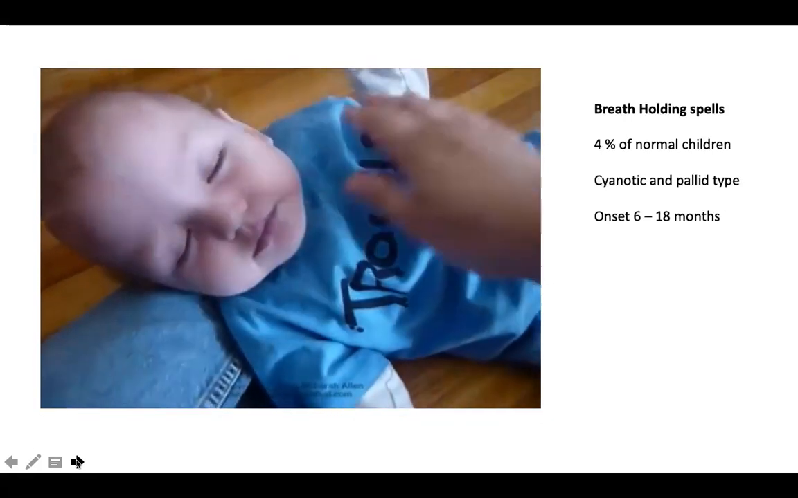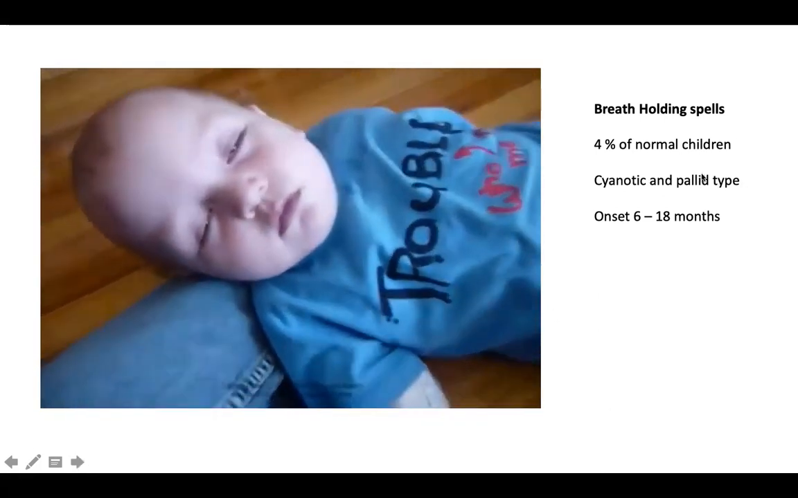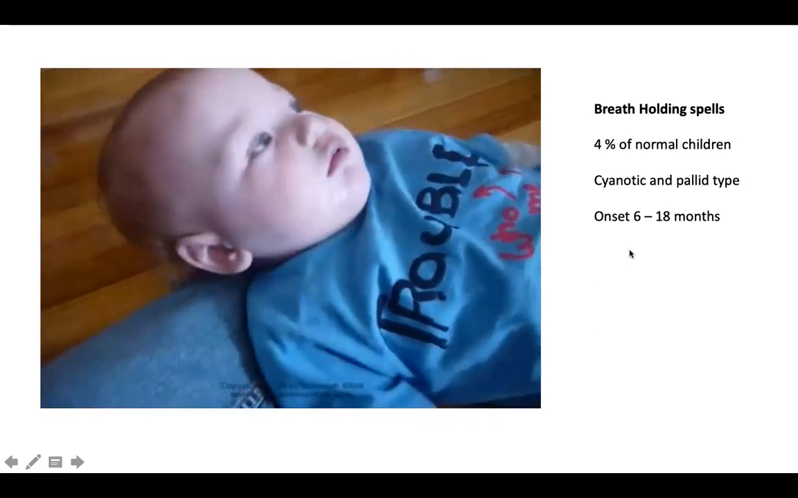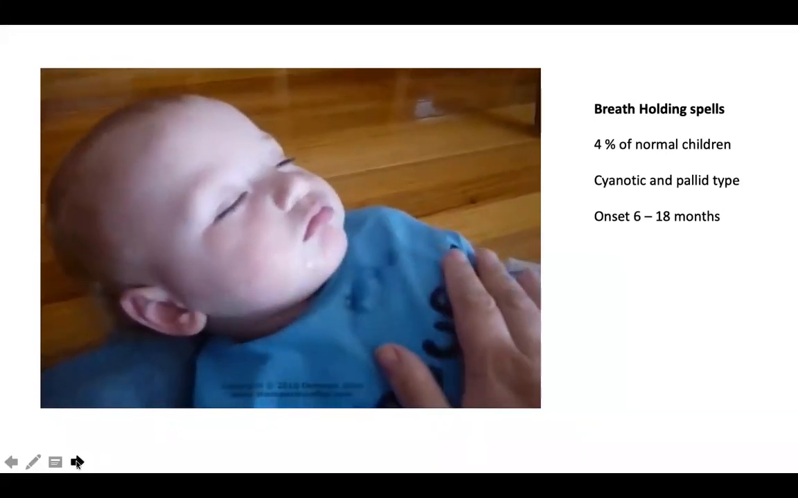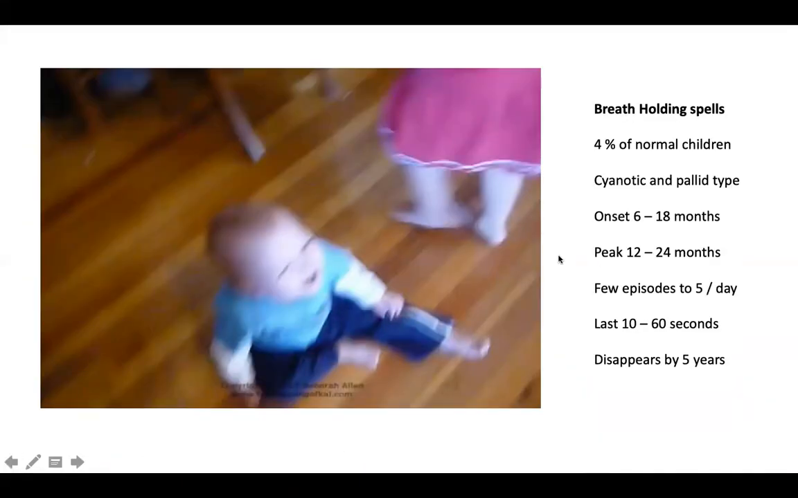There are two types of breath holding spells, cyanotic type and pallid type. Cyanotic type is aggravated by anger and frustration, whereas pallid type is aggravated by fear or pain. The onset is usually between 6 to 18 months, but it peaks between 1 to 2 years of life. Children can have a few attacks to many attacks in a day. There is some association with iron deficiency anemia, and most of them disappear by 5 years of age. So giving iron is a good idea. It can reduce the number of attacks. You need to reassure the parents, because most of these children would outgrow these events, and it is considered a transient event.